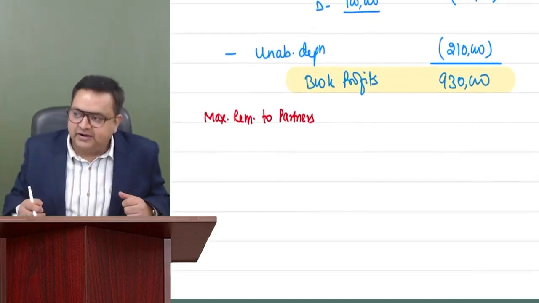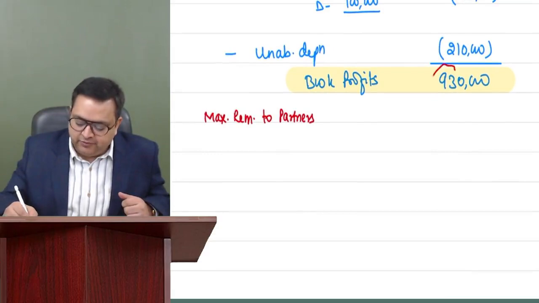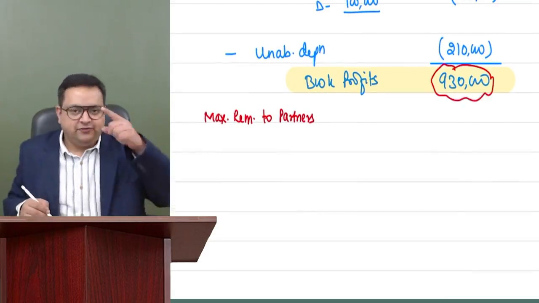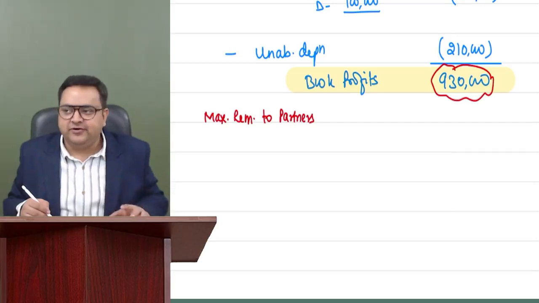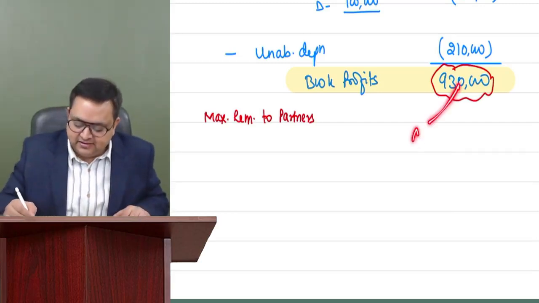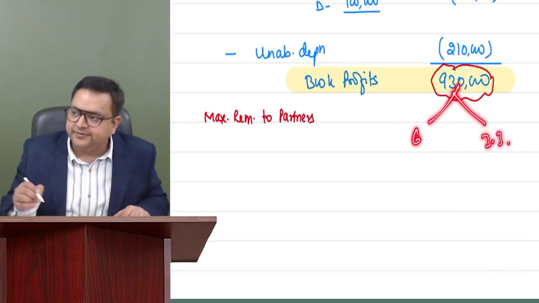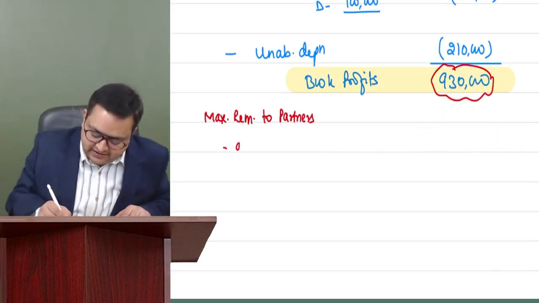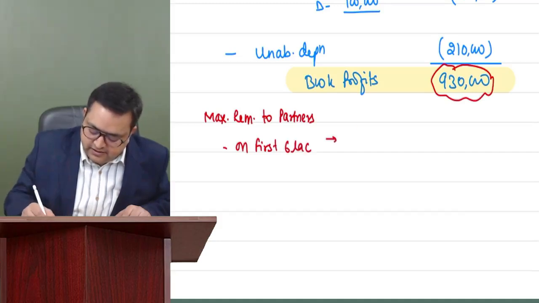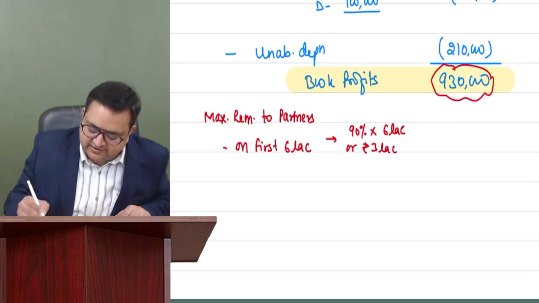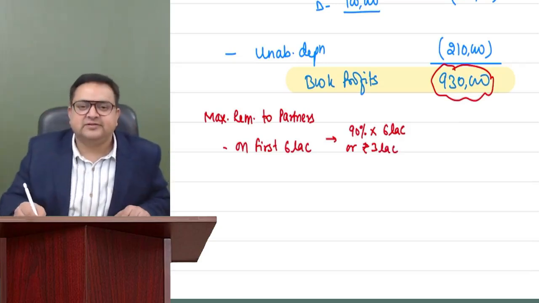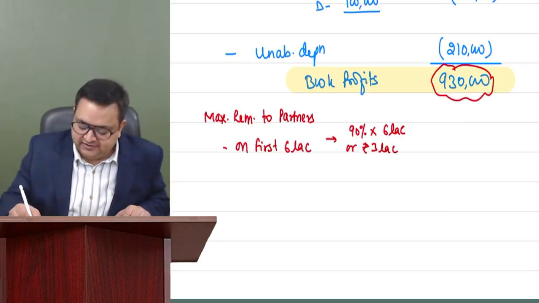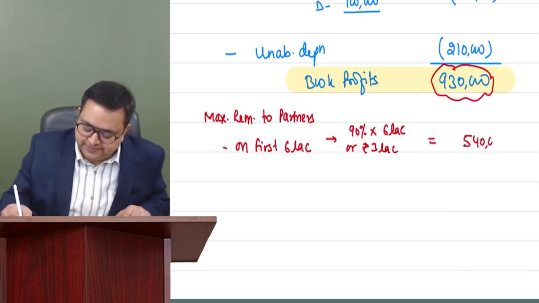So maximum remuneration to partners: out of the book profits, you split this into two parts. First 6 lakh and the remaining book profits, which is 3.3 lakh. On the first 6 lakh, you can pay 90% of book profit, that is 90% of 6 lakh, or rupees 3 lakh, whichever is higher. So 90% of 6 lakh is 540, or 3 lakh, whichever is higher. So 540.